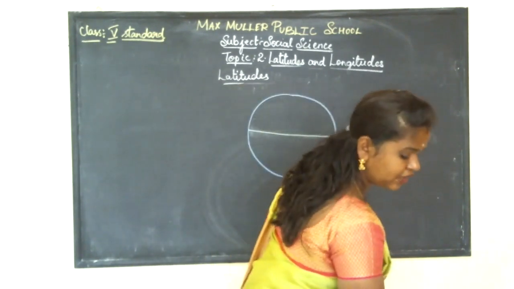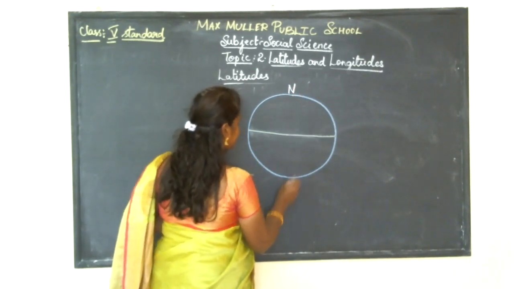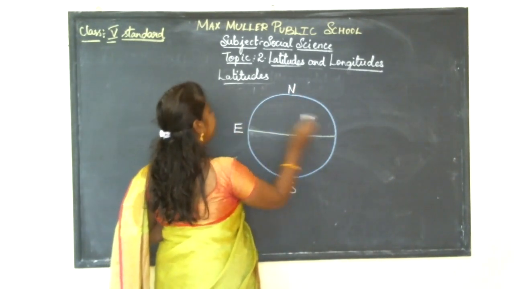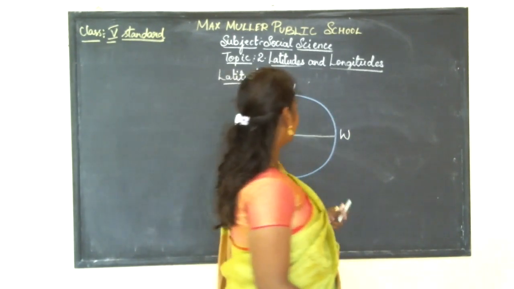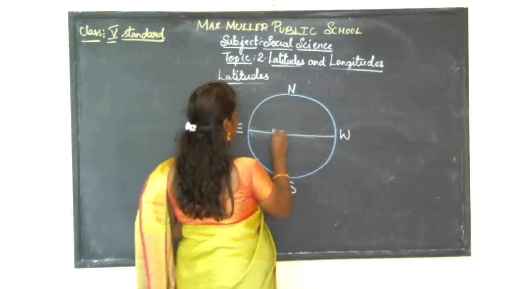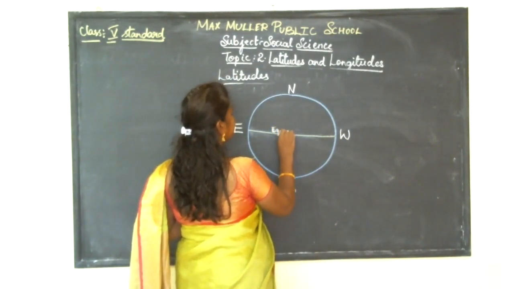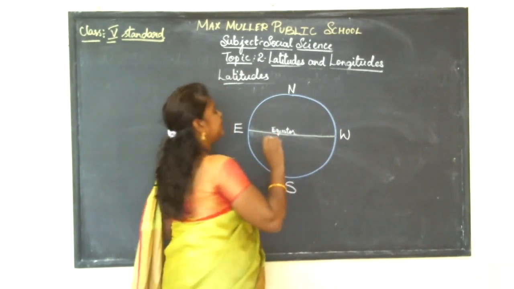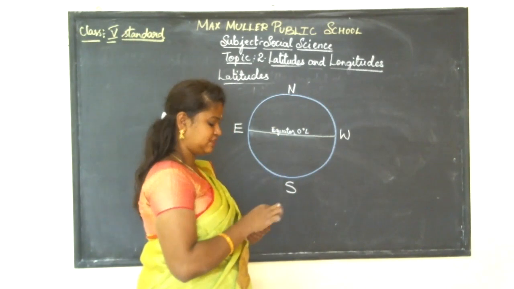So now let us mark north, south, east, west. The green line indicates the equator, that is 0 degree latitude.